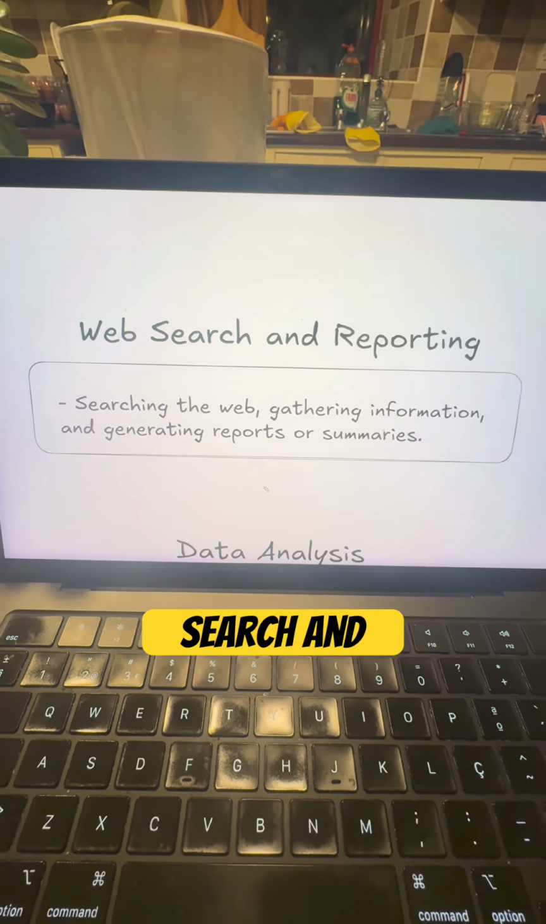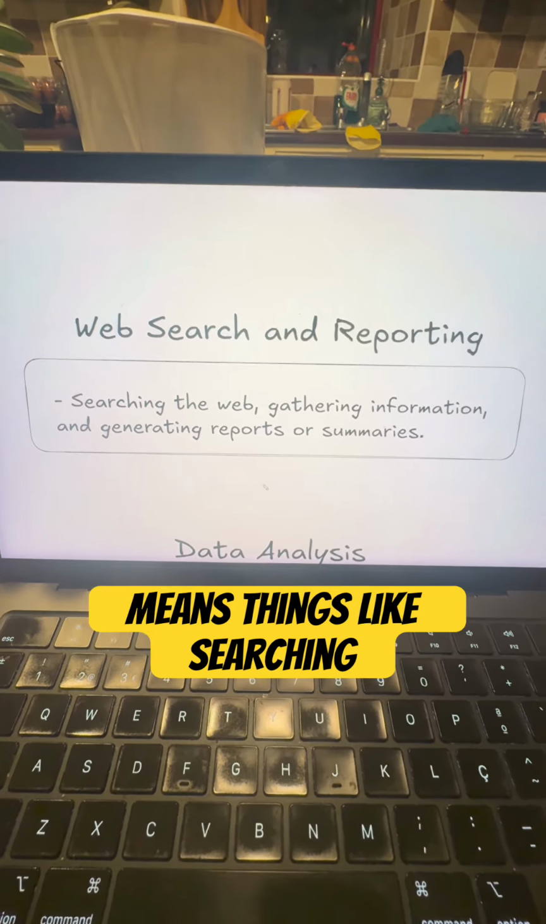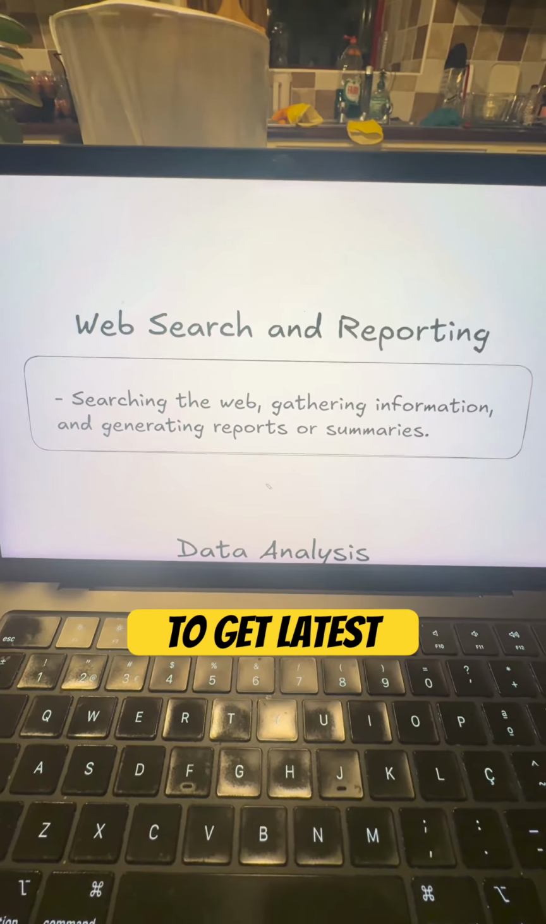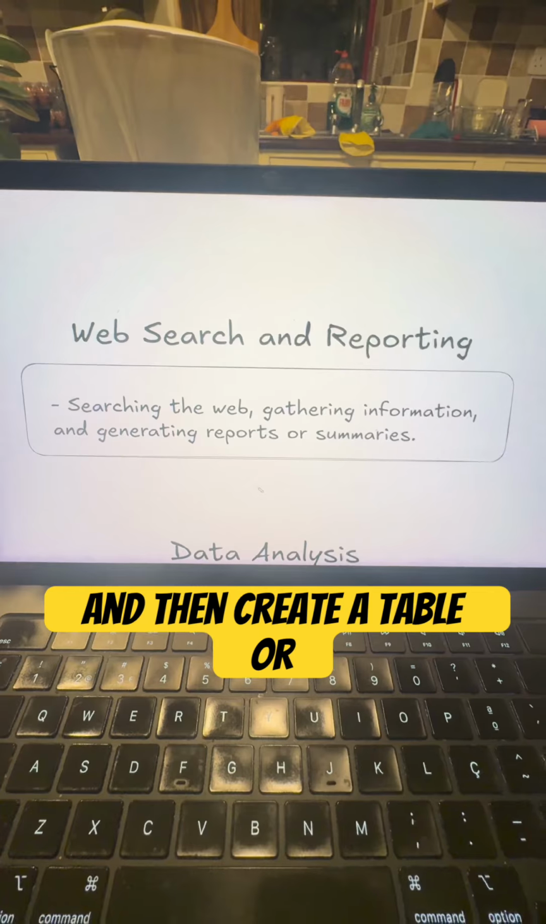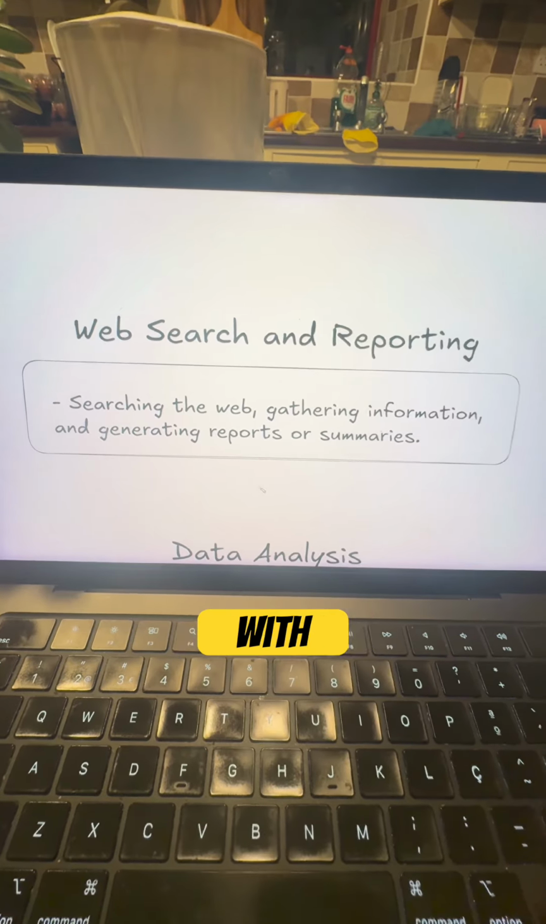Then we have web search and reporting. That means things like searching the web when you use ChatGPT to get latest information on something, or use Claude to pull information from somewhere and then create a table or a website with information about it.